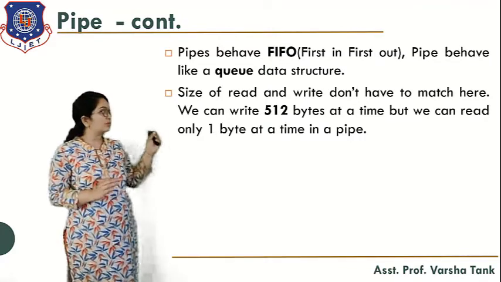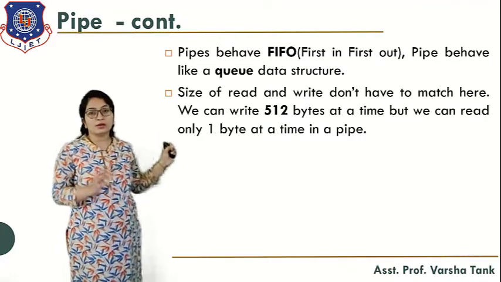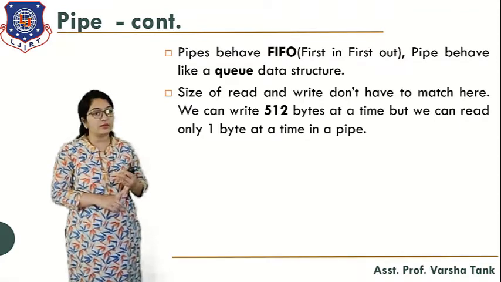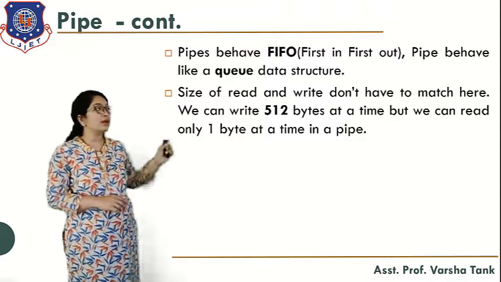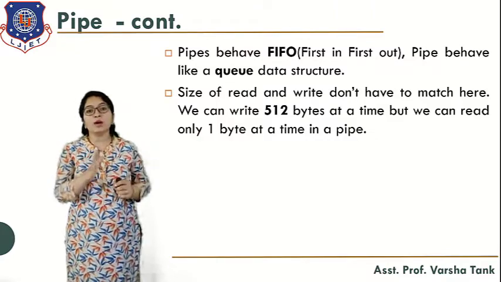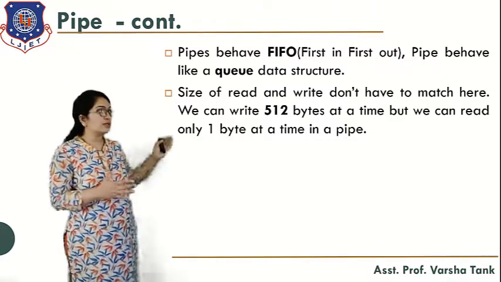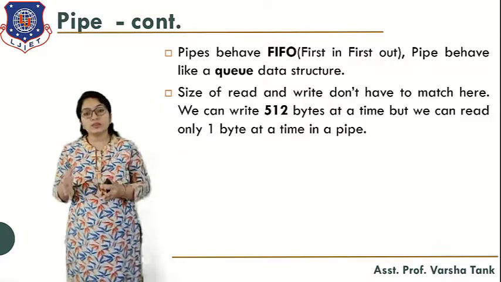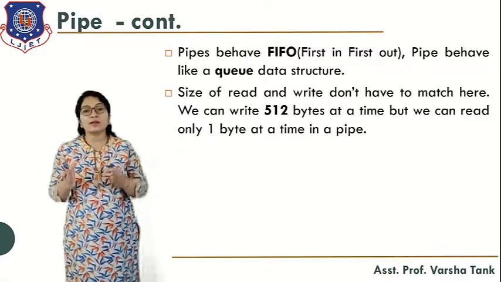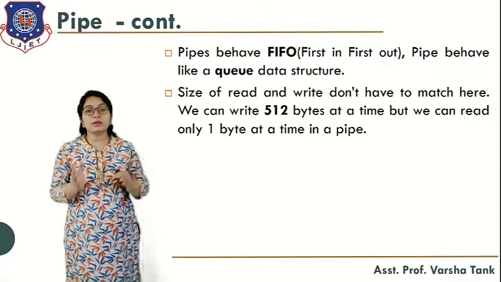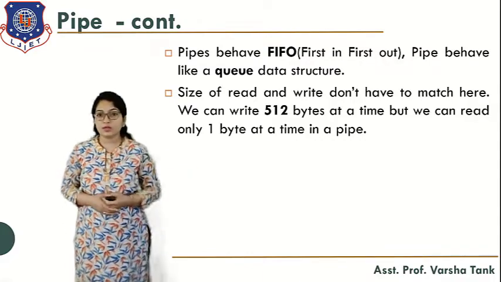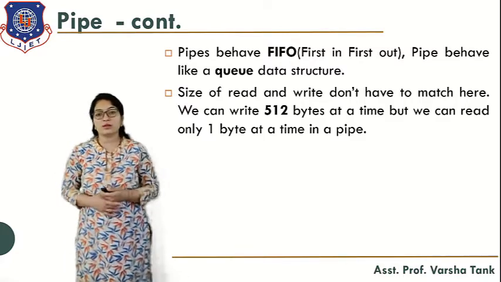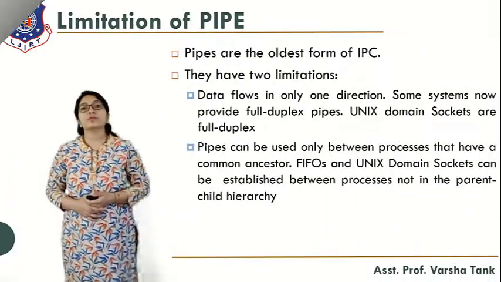Why? Because the write file descriptor can write 512 bytes at the same time, but the read descriptor can only read 1 byte at a time. So there is a much bigger difference between reading and writing. With the speed the writer is writing, with the same speed the reader cannot read the data. So that is the difference in reader and writer when we are using this pipe mechanism.